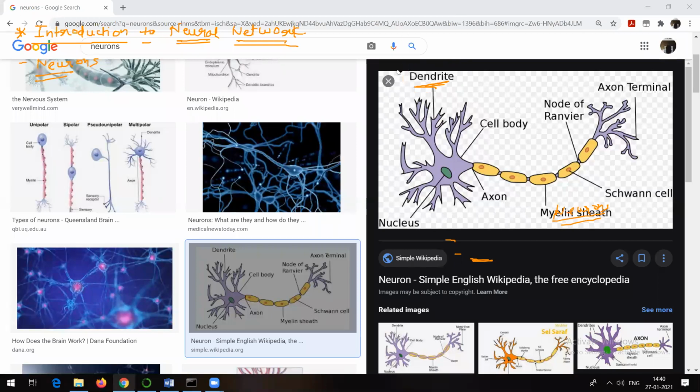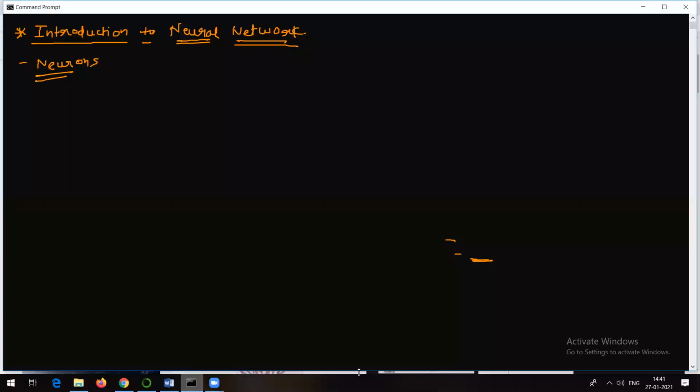Obviously, if you try to read about all these things, there are a lot of books available on biological neurons. But talking about our topic, what one needs to understand is that neurons are basically used because there is a need to transfer information from one part to another.